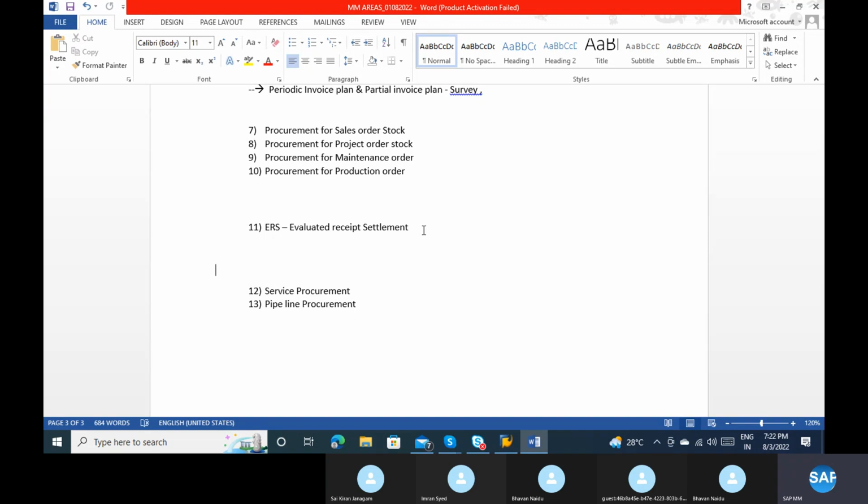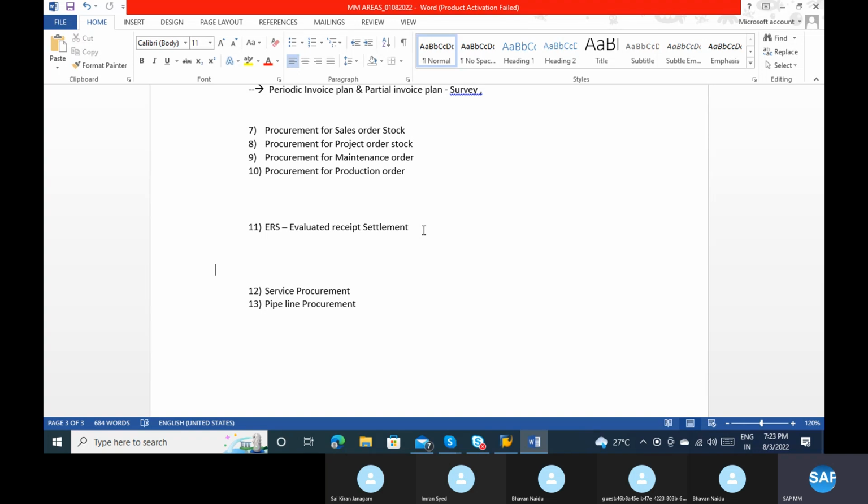Generally, how do we get invoices from the vendor? He sends the invoice manually after sending the goods, and he raises the invoice from his system. That means you expect a vendor invoice after receiving the goods.